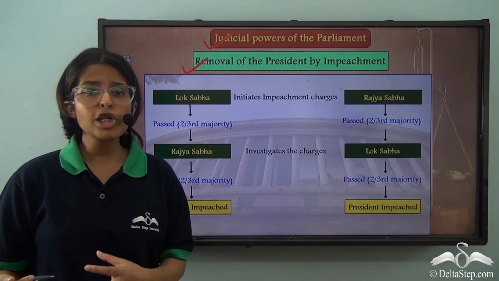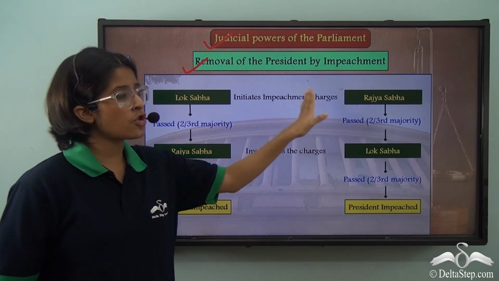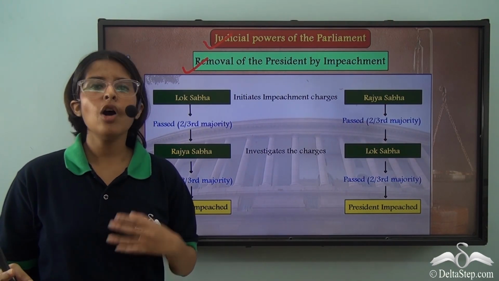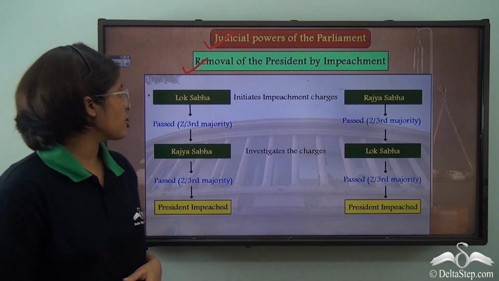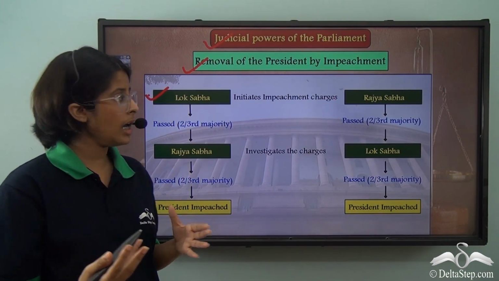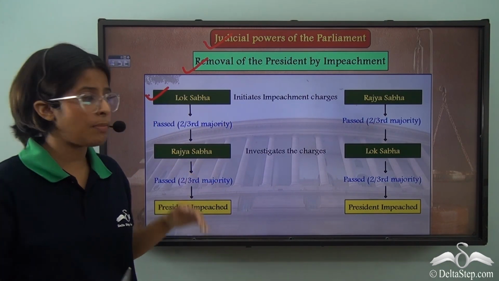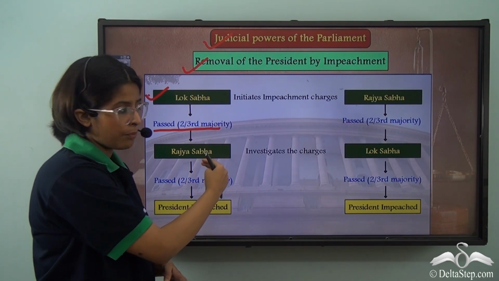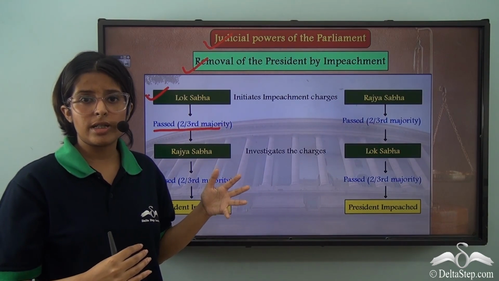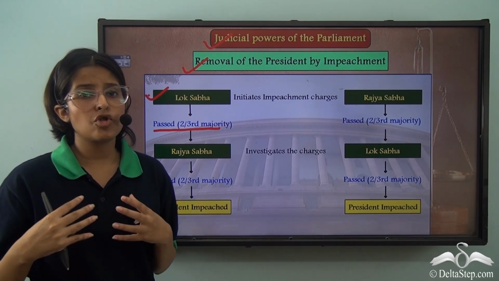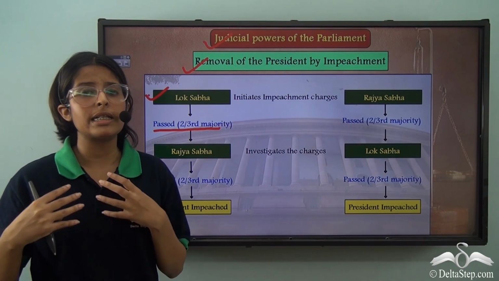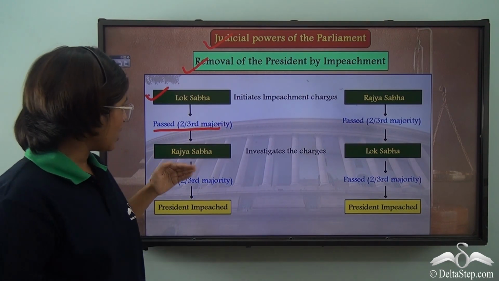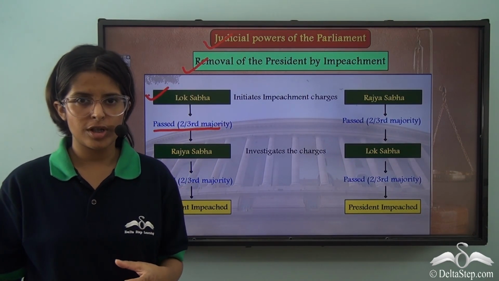So for the impeachment of the President in India, the impeachment charges can be initiated in either house of parliament, that is the Lok Sabha or the Rajya Sabha. Now, if these charges are initiated in the Lok Sabha, then it has to be first passed by 2/3 majority of the Lok Sabha. Then it comes to the Rajya Sabha, who investigates these charges. And after investigating these charges, if the Rajya Sabha finds the president guilty, then they also pass it by 2/3 majority. And then the president stands impeached.